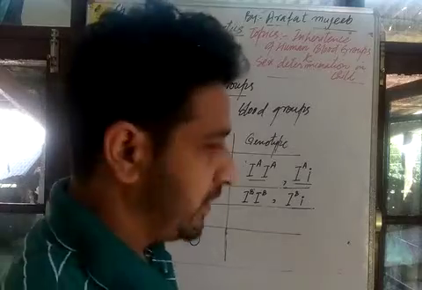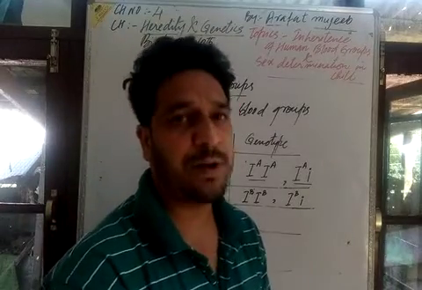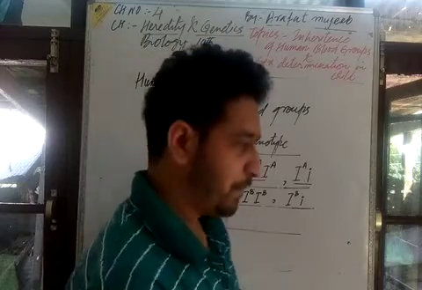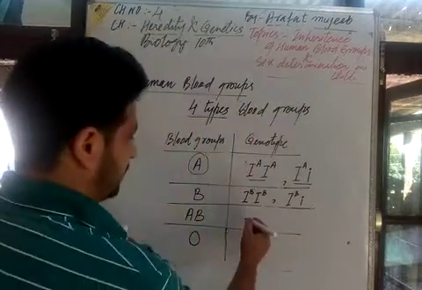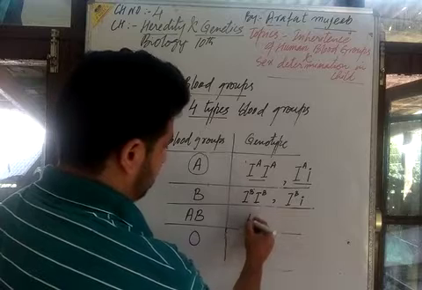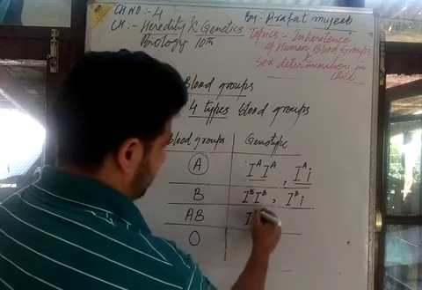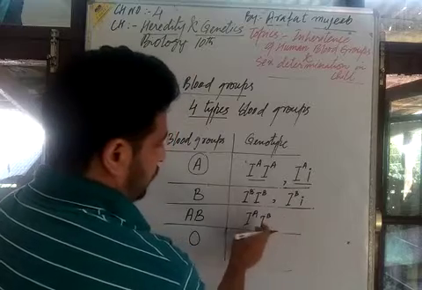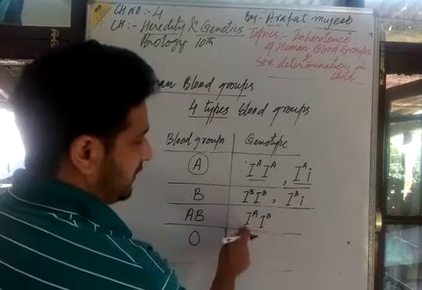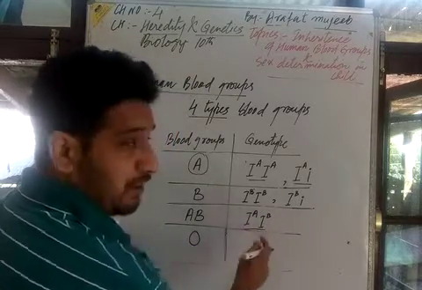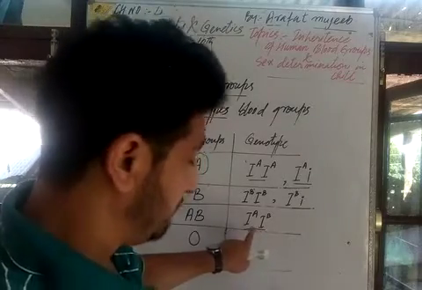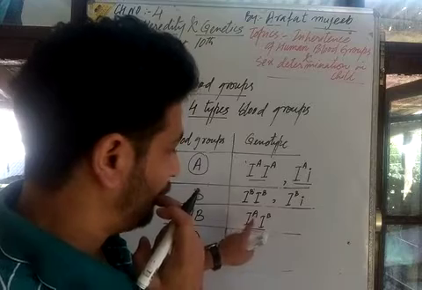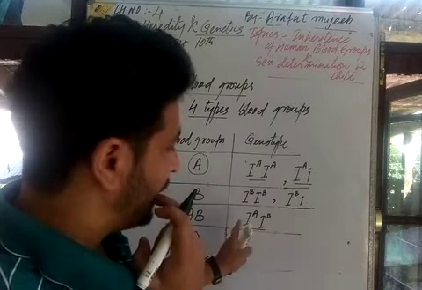Here in human beings there is also AB type blood group, with both blood group A and blood group B, and the possible genotype is IA IB. These are a pair of alleles, a pair of factors, and both are dominant. They show co-dominance.